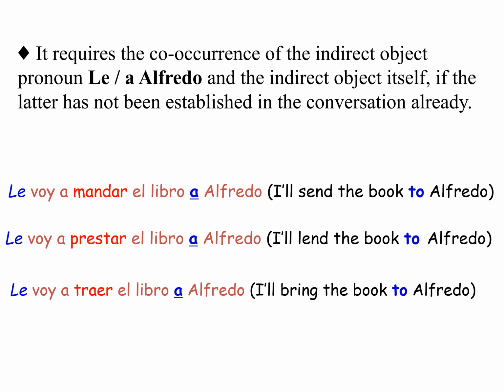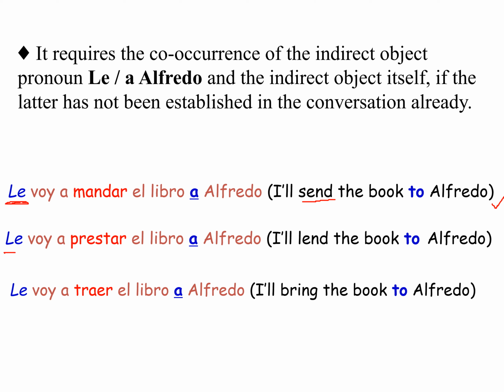And so, le voy a mandar el libro. For example, here I'm using different verbs that go with these indirect object pronouns. Le voy a mandar el libro a Alfredo. So I'm saying in the first one, I'll send the book to Alfredo, right? And in this case, we have to use this le to make it clear that he's the one receiving this book.